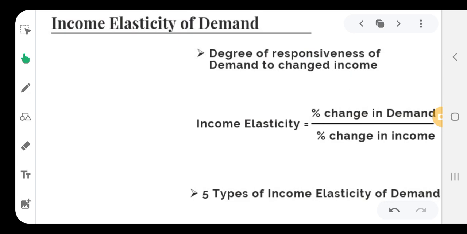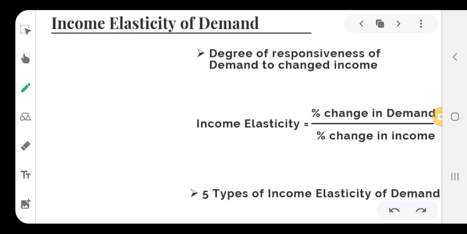In the equation form, we can write it as income elasticity is equal to percentage change in demand divided by percentage change in income. It is the changed income of the individual, and how it affects the demand pattern of that particular individual, that we use to measure in the income elasticity of demand.